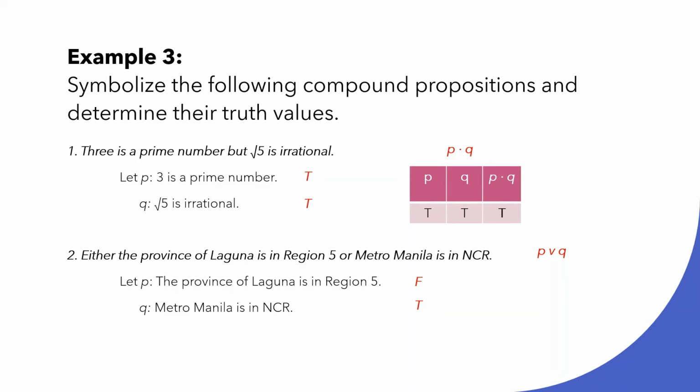So we have P or Q. From the definition of a disjunction, it will only be false if both components are false. But here, our first component is false and the second component, Q, is true. Therefore, we can conclude that this compound proposition is true.